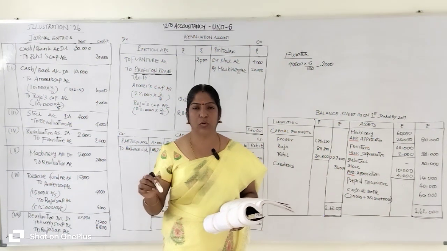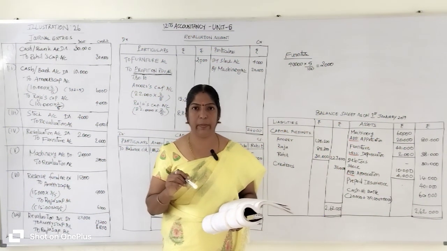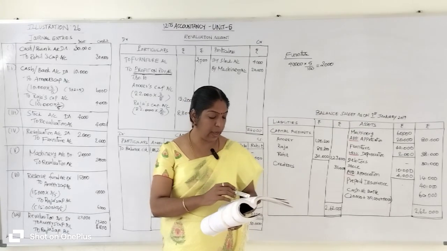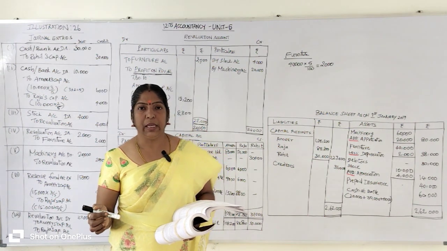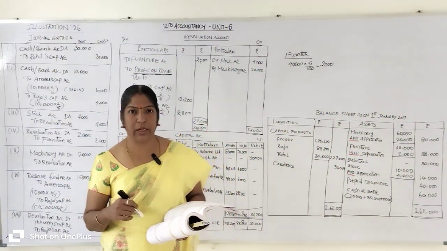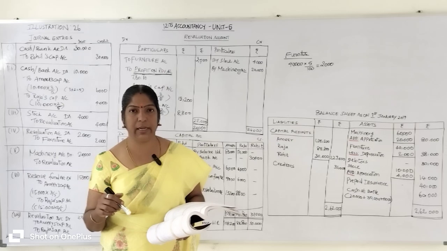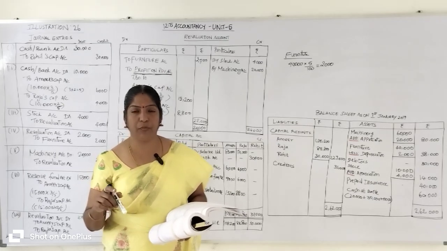Why does it go to the old partners' capital accounts? Because old partners Amir and Raja only sacrifice their share of profit in favor of the new partner Rohit. Okay, then only Rohit will get 1/5 share of future profit.